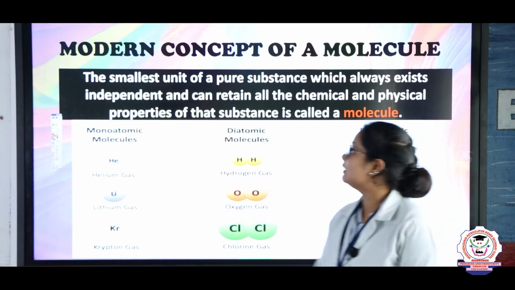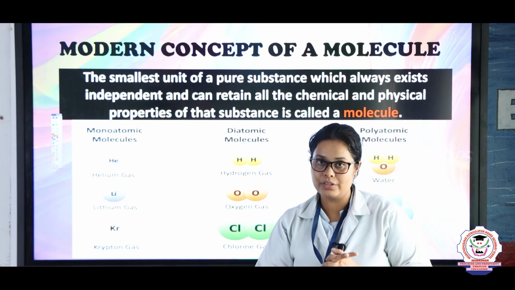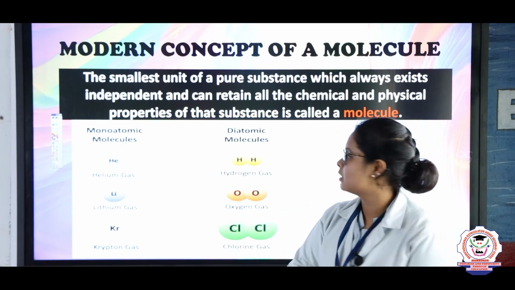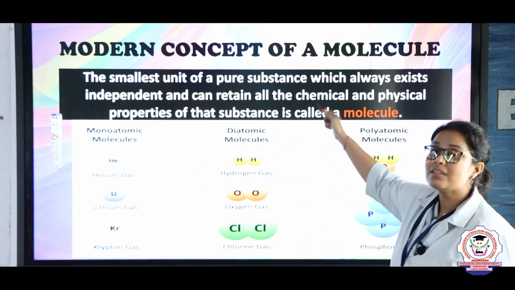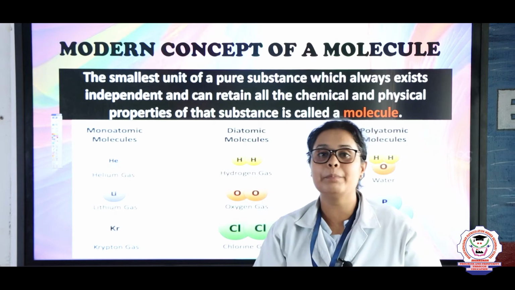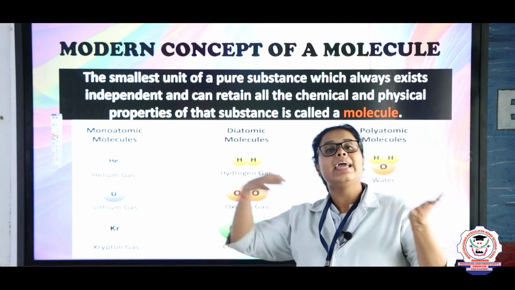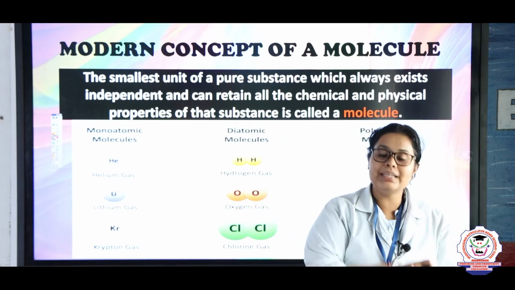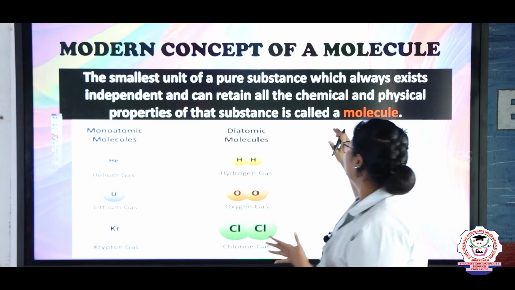So students, now let's see the modern concept of molecules. In this modern concept, we are going to see what is the correct definition and how the molecules are dissociated, or you can call it divided into different parts. So first we will see the definition of molecule. It is the smallest unit of a pure substance which always exists independently. Here it can have an independent authority, and it can retain all the chemical and physical properties of the substance. That is, if you are taking hydrogen and oxygen, even after combining, they will have the property of hydrogen and oxygen individually also, and it is known as a molecule.